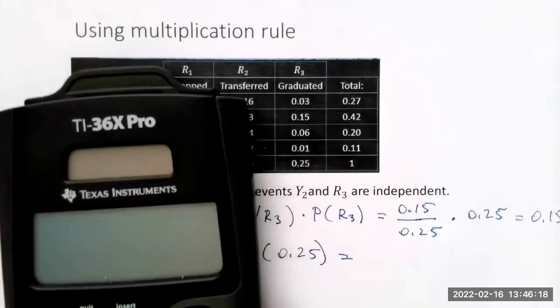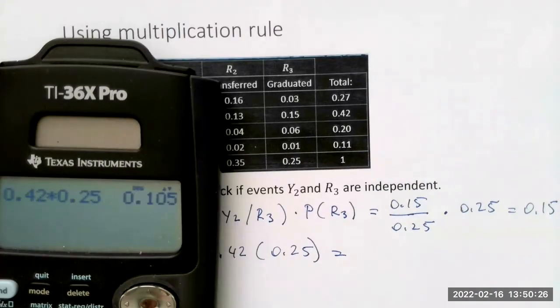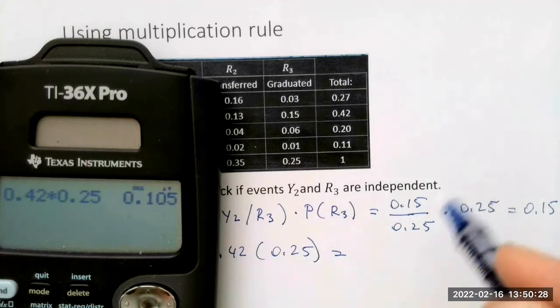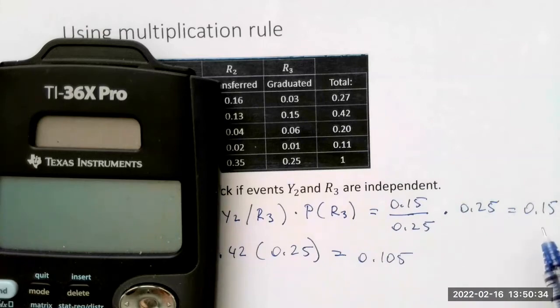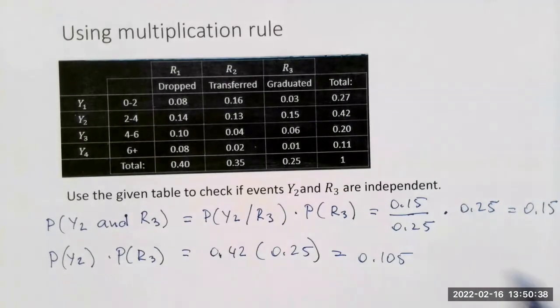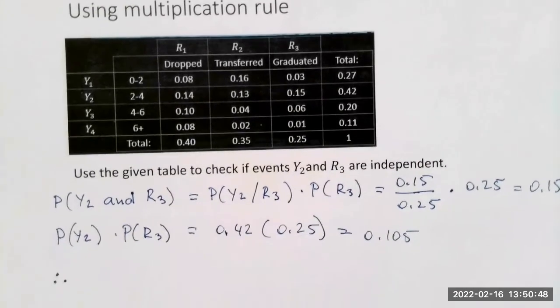Let's see what we get. And I got the probability of 0.105, which is not the same as 0.15 as I found using the previous method. And that just tells me that the events are dependent. So that's the conclusion that we come up with.